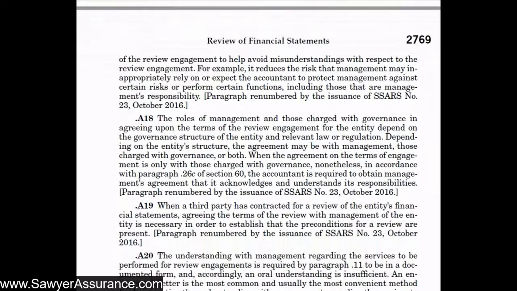And so depending on the entity structure, we might have this agreement with management, we might have it with those charged with governance, or with both. And so remember from ARC Section 60.26C, we're required to get management's understanding or have management acknowledge that they understand their responsibilities. So then even if our engagement letter is only with those charged with governance, then we still need to get something from management that says that they acknowledge and understand their responsibilities. So really the easiest thing to do is have both management and those charged with governance sign the engagement letter. That way we know that management understands their responsibilities.